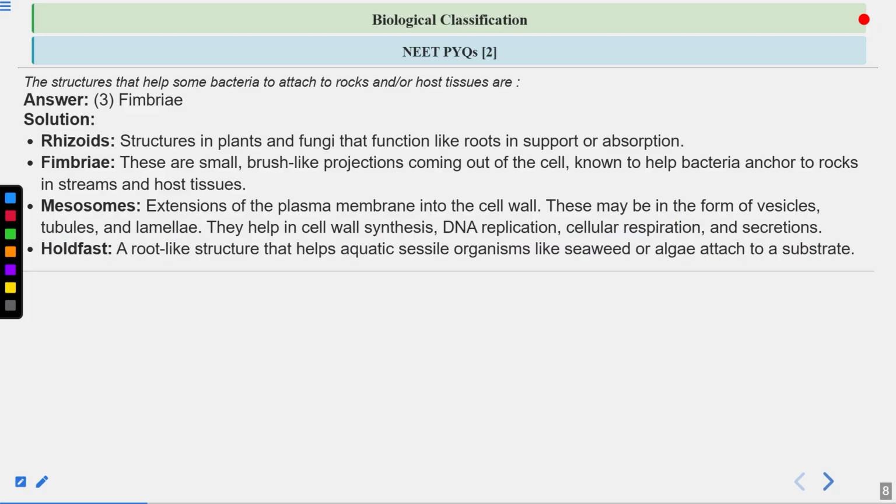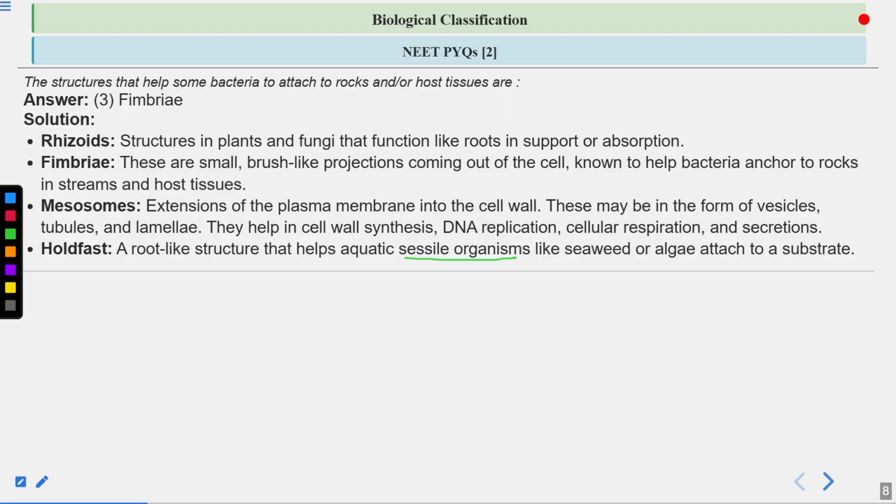Then what is holdfast? Holdfast is a root-like structure that helps aquatic sessile organisms. Sessile means static, they are not moving. So it helps these sessile organisms like seaweed or algae to attach to the substrate. This is known as the holdfast. Clear? So the answer here is fimbriae.